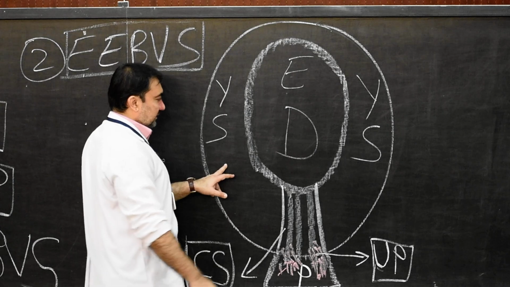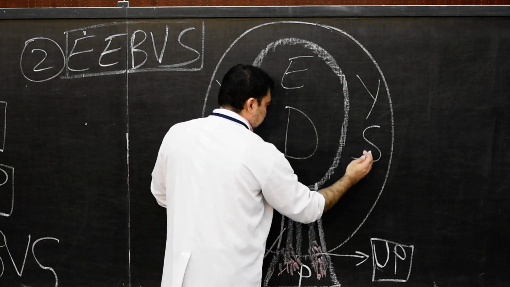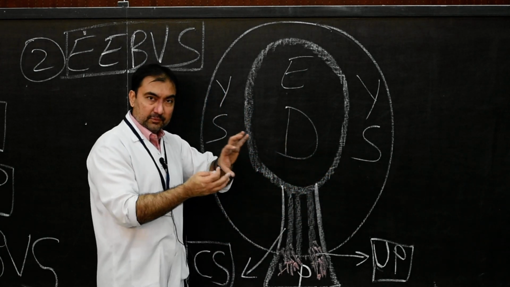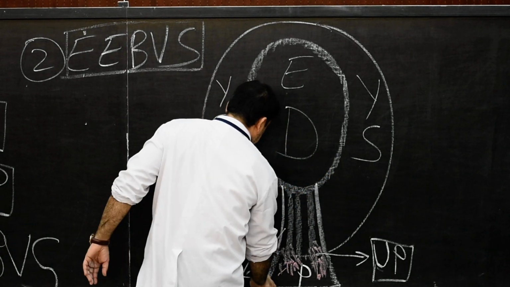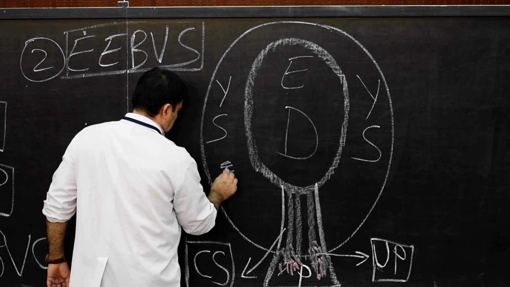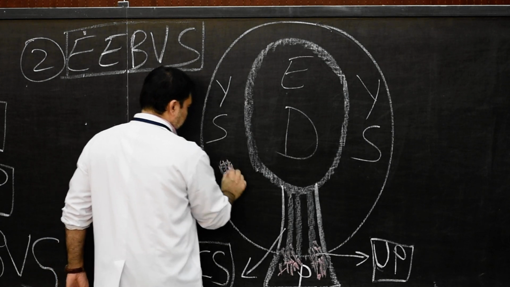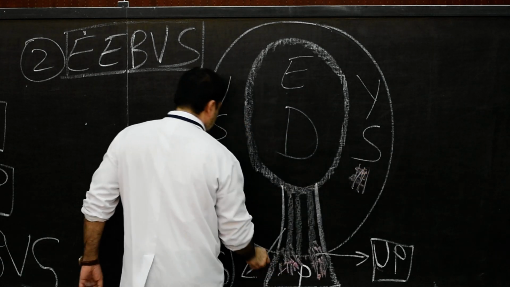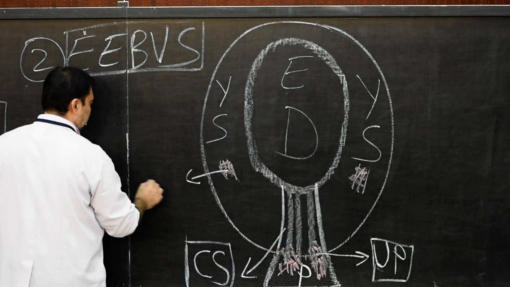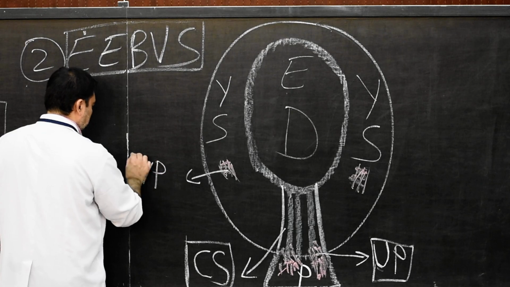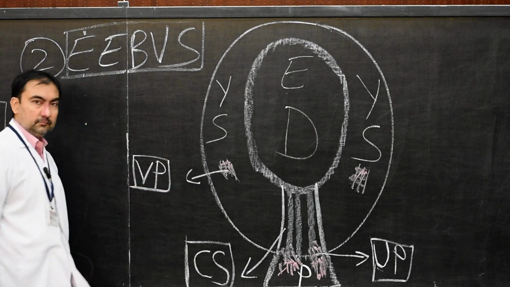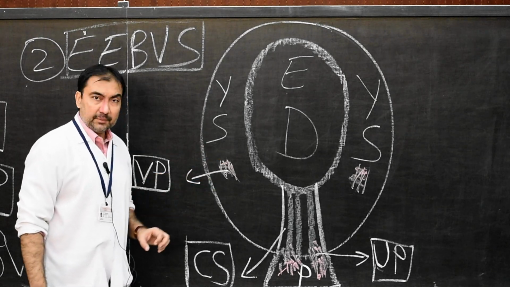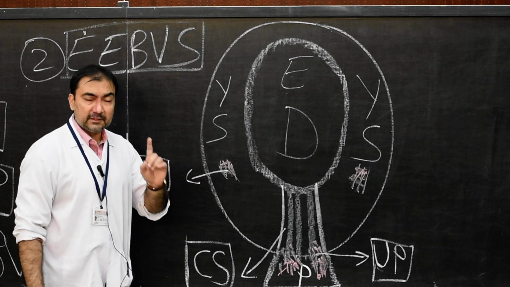Similarly, on either side, where the yolk sac is there, this yolk sac is basically below, but we are looking at the embryo from the dorsal side. So here also there will be development of capillary plexus, and these capillary plexus on both the sides, we name it as vitelline plexus. Therefore, now what will happen? This is the early part of third week.